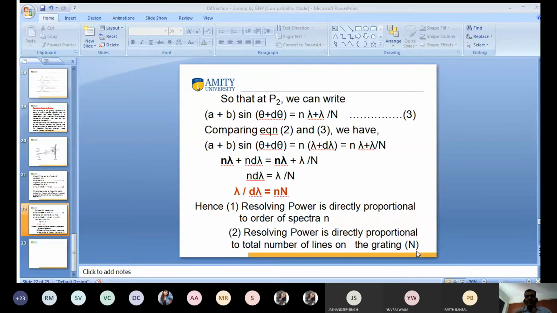My dear friend, hello. So you keep in mind that, hello. How is lambda by capital N? Hello, yes. Sir, how did lambda by capital N come?